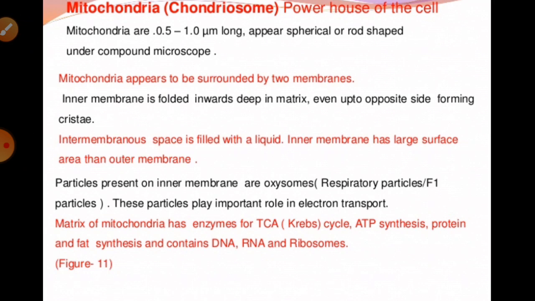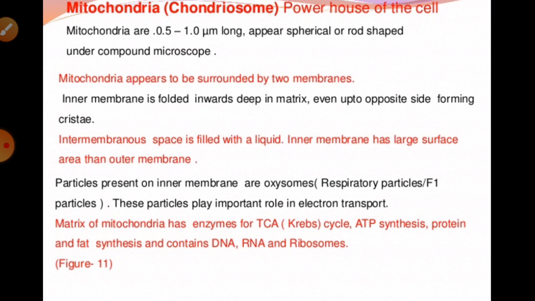mitochondria. As we all know, the mitochondria is a membrane-bound cell organelle which is very essential for aerobic respiration, because aerobic respiration takes place in the mitochondria, meaning glucose is broken down there, or you can say the TCA cycle takes place in the same one.